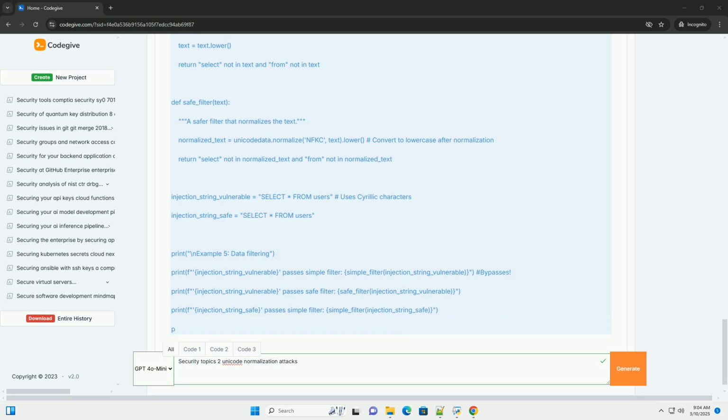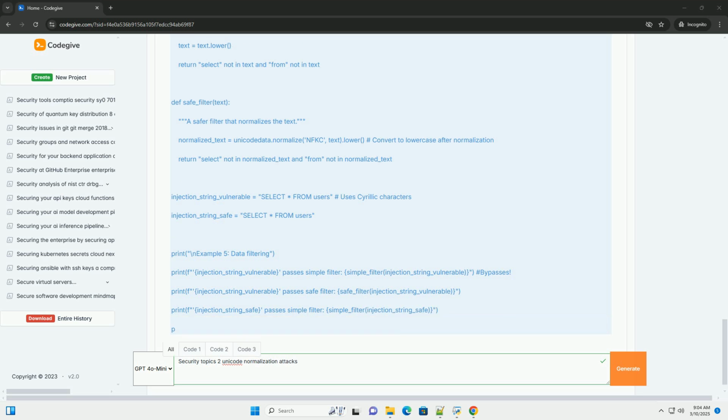Normalization: because some characters can be represented in multiple ways, composed versus decomposed forms, normalization is the process of converting a string to a canonical or standard representation. This ensures that strings are compared consistently, regardless of their original representation.